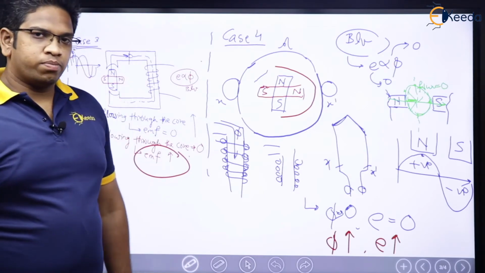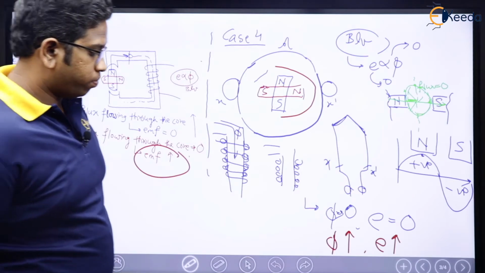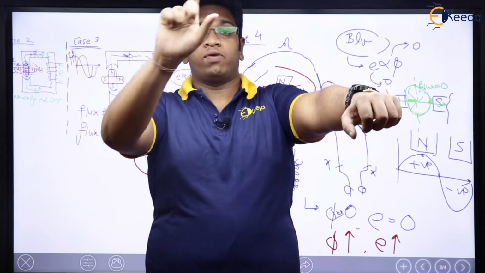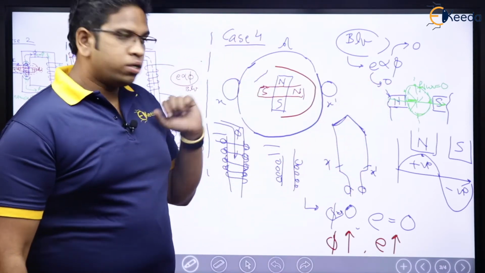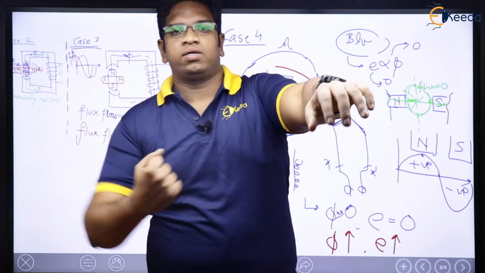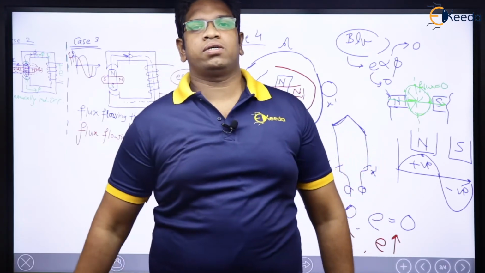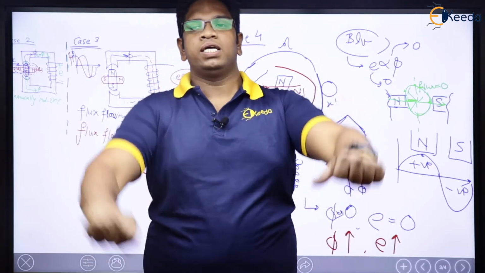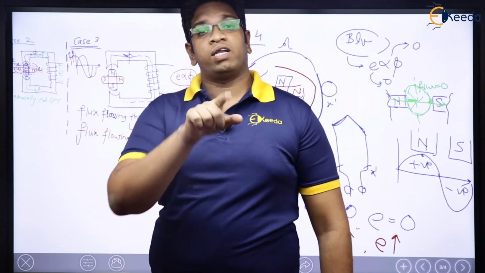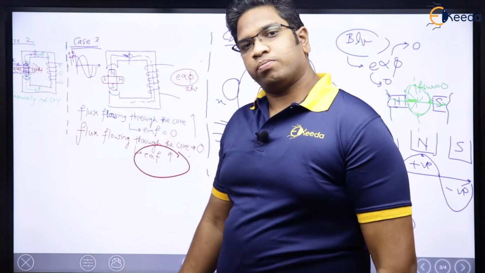If we talk about a transformer, and here is the rotating machine, let us think one more time. See here, coil X dash. In the first case, if you see, what is going to happen? First case, this is NS, this is N, this is S. Flux is maximum in this direction, means flux through the coil is maximum. Whenever flux through the coil is maximum, EMF is going to be 0.